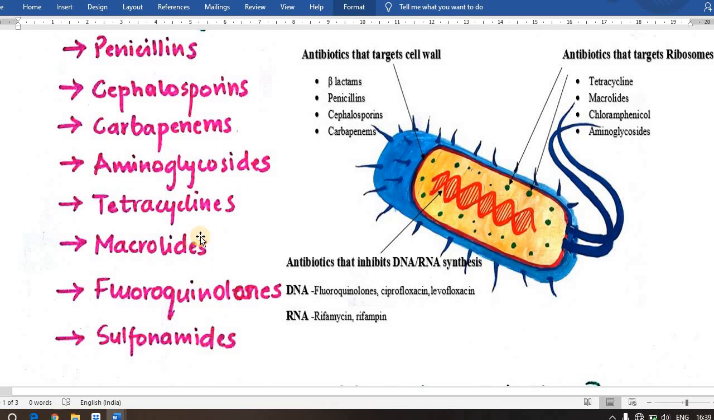These different classes of antibiotics have different modes of action against bacteria. Some work by targeting the cell wall, some work by targeting ribosomes, some work by inhibiting DNA and RNA synthesis. So these are examples like beta-lactams, penicillin, cephalosporin, carbapenems. These are all cell wall targeting antibiotics, whereas antibiotics that target ribosomes are tetracycline, macrolides, chloramphenicol, aminoglycosides.